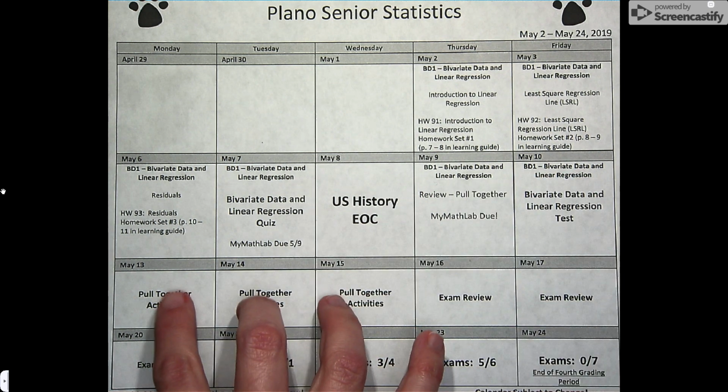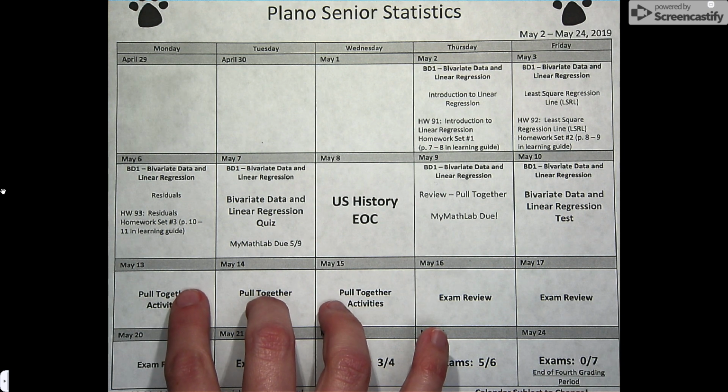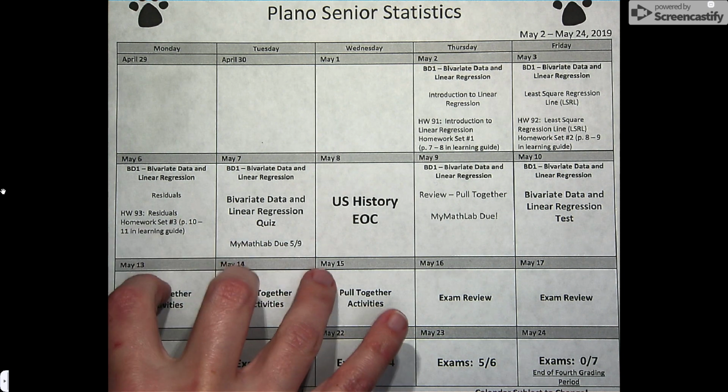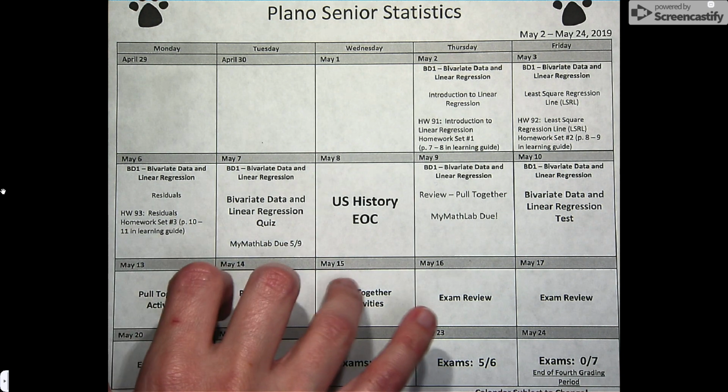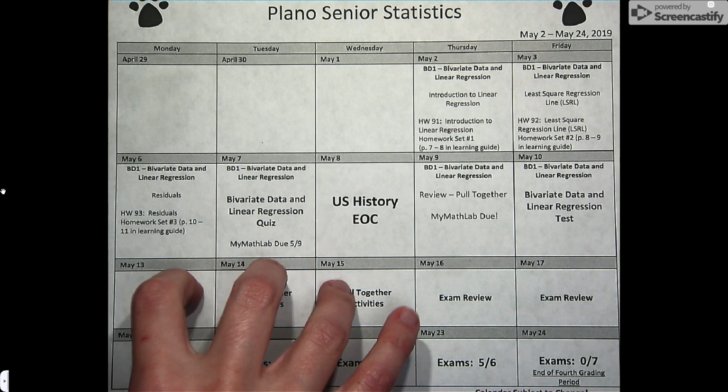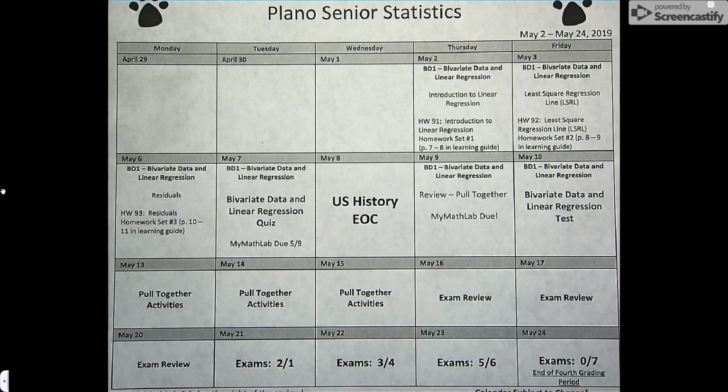But the first 3 days of final exam review, there will be some activities that you're going to have to participate in to ensure that we get enough data. So you won't know you're exempt until Wednesday, May 15th. So make sure that you are participating. Otherwise, Mrs. Wilkes may not let you be exempt. And I support that because she needs that data to go through those activities with everybody else.